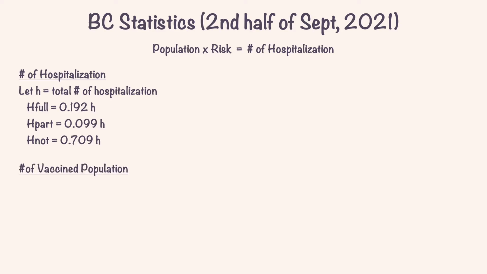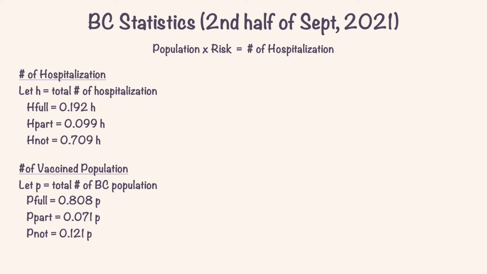The same idea applies to the vaccinated population. We'll let P represent the total population of BC, and since the percentage of the fully vaccinated is 80.8%, population of the fully vaccinated is equal to 0.808P, and the rest follows.